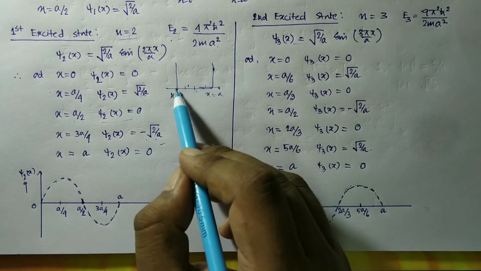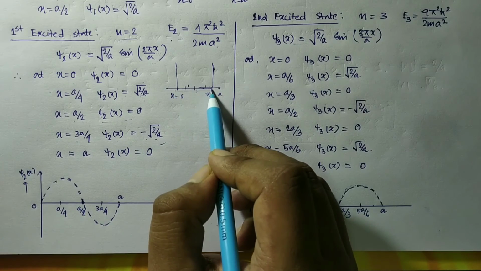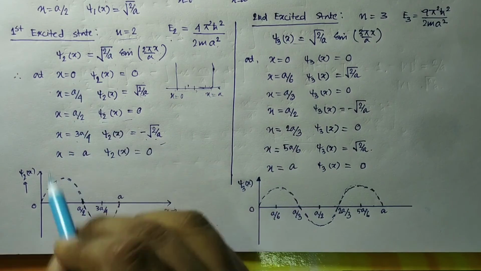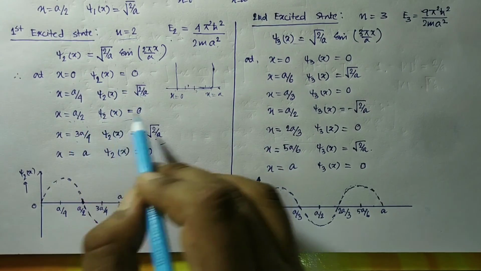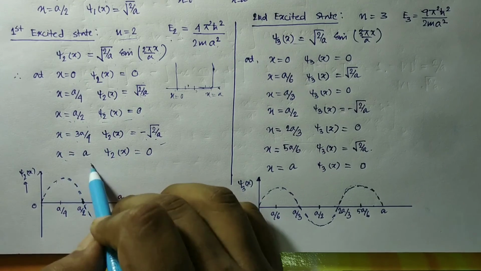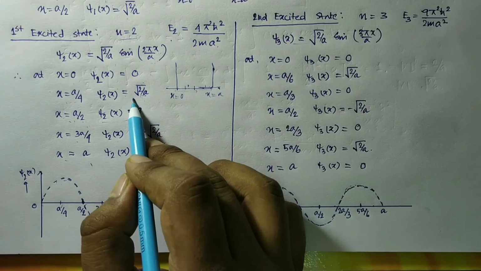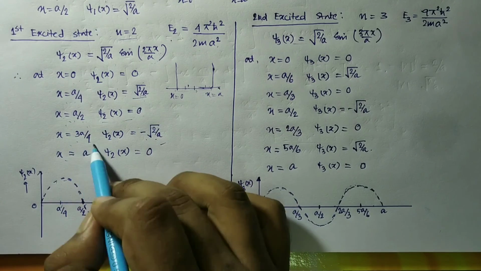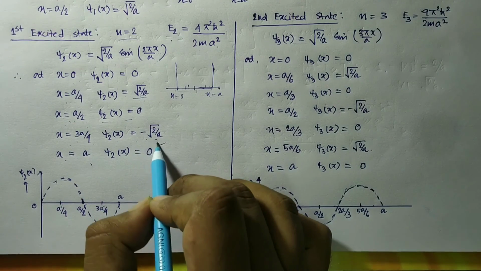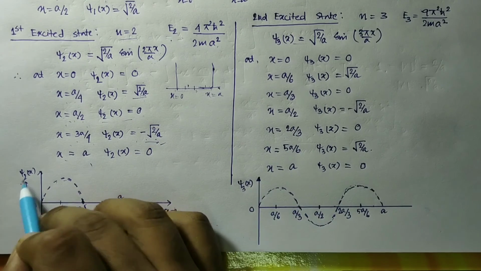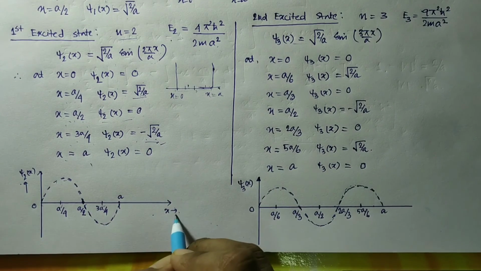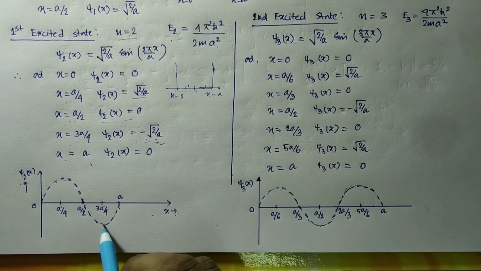So if we plot this wave function, we get at x equal to 0 it is 0, and at x equal to a by 2 it is 0, and at x equal to a it is 0, and at x equal to a by 4 it is maximum positive, that is root over of 2 by a, and at x equal to 3a by 4 it is maximum negative, that is minus root over of 2 by a. So the variation of psi 2x with x can be plotted as this function.